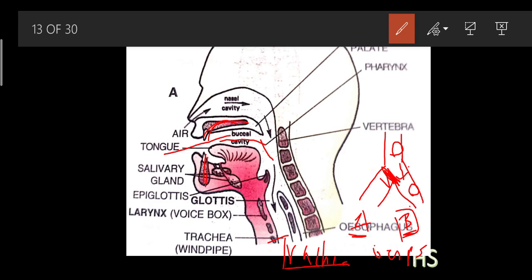The larynx is nothing but the voice box, which is located at the entrance of the windpipe. It is pulled upward to bring it close to the back of the tongue, where a flap called the epiglottis sits. So basically, what is the function of this epiglottis? The function of this epiglottis is to prevent the food particles from traveling into the trachea. The flap always keeps on moving.